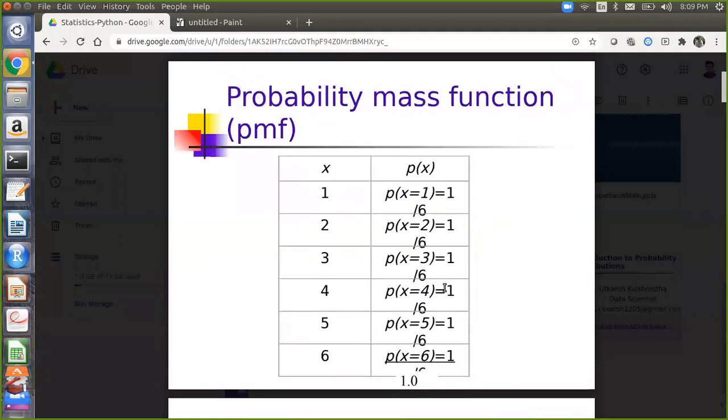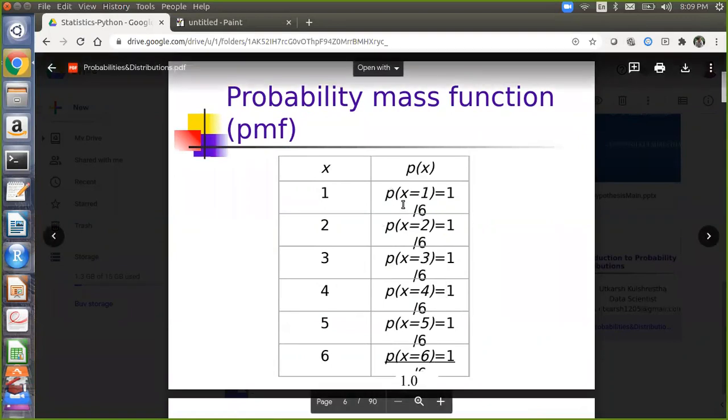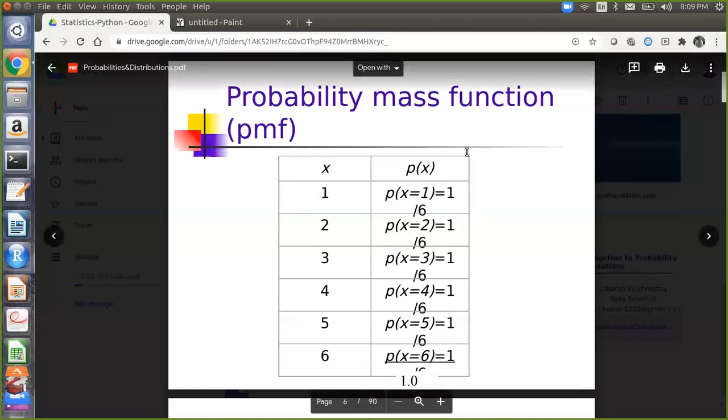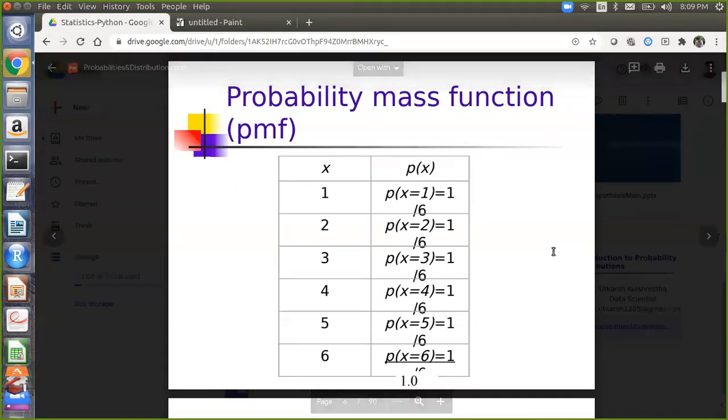This will be true for only discrete values, right? Yes, it is true for discrete values only. Utkarsh, can you repeat the definition once again for this mass function? Probability mass function is basically when you are explaining all the possible probabilities for the available values of an entity. For example, a dice has how many events possible? 1, 2, 3, 4, 5, 6. For all 6 events you are telling the probability, that is called the probability mass function. Probability mass function is for only discrete values. Yes, it cannot be for continuous.